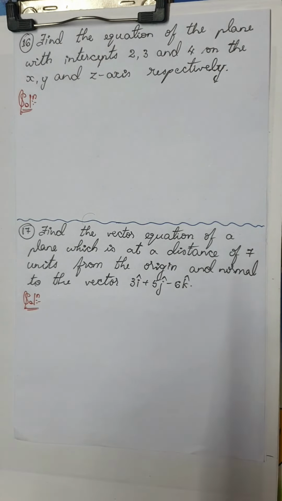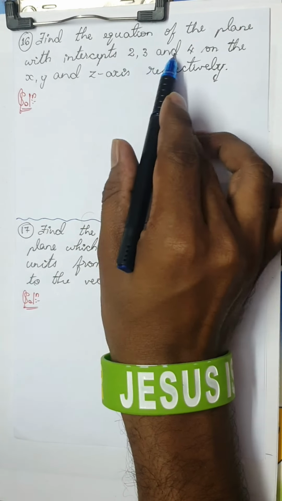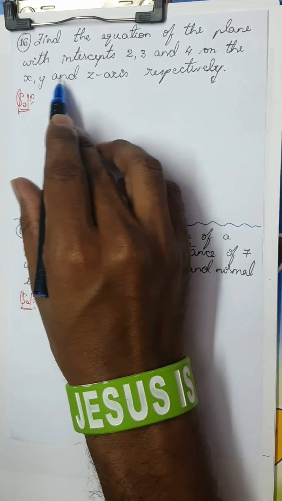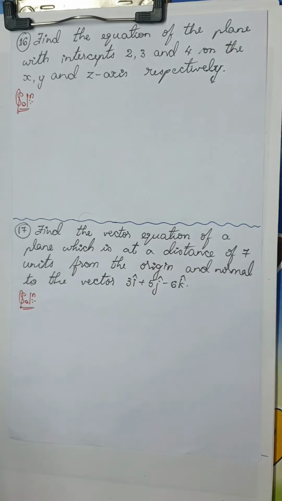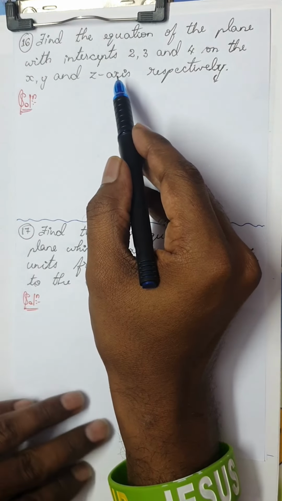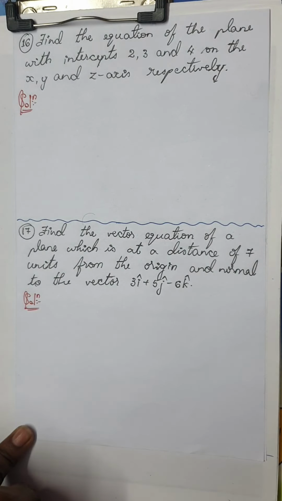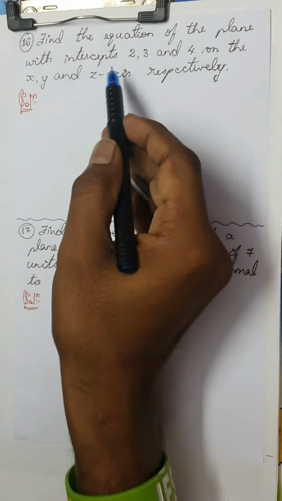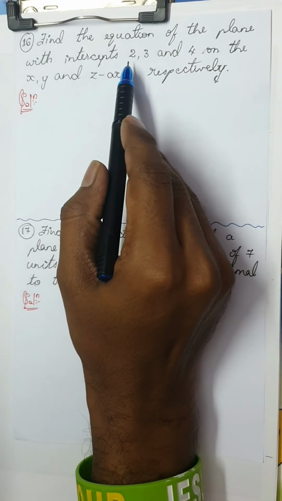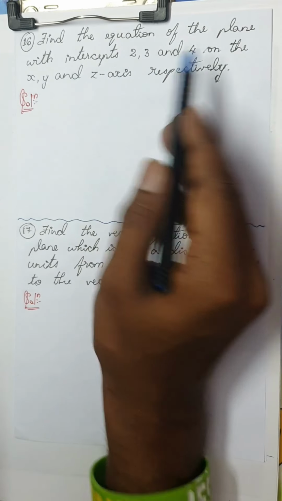The next question is: find the equation of the plane with intercepts 2, 3 and 4 on the x, y and z axis respectively. A similar question I had done previously. This is the intercept made by the plane with the x, y and z axis.